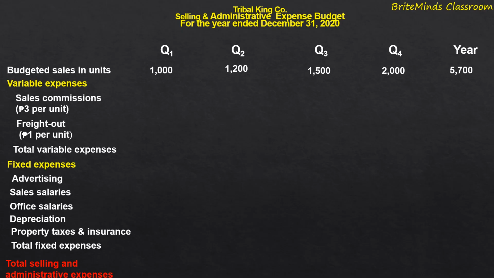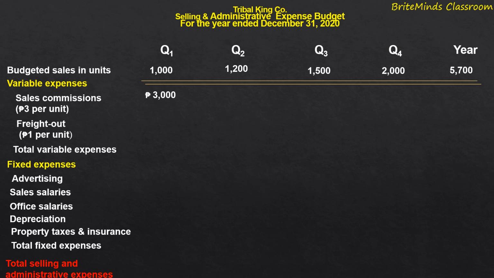And then for the variable expense under sales commissions, 1,000 units multiplied by 3 pesos per unit. So the sales commission for the first quarter amounted to 3,000 pesos. And then the projected sales commission for the second quarter is 1,200 times 3 pesos per unit. So it amounted to 3,600 pesos. For the third quarter, 1,500 units times 3 pesos per unit.